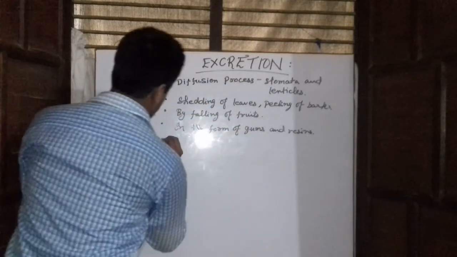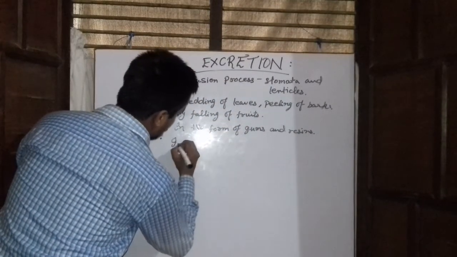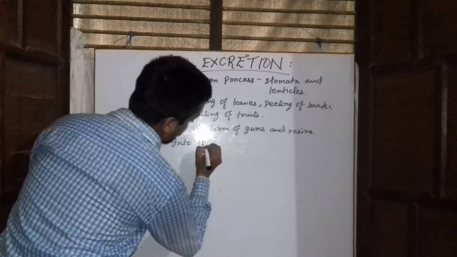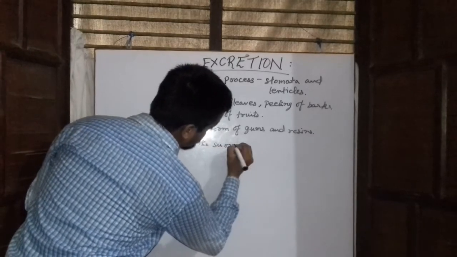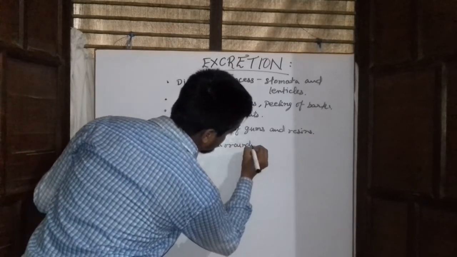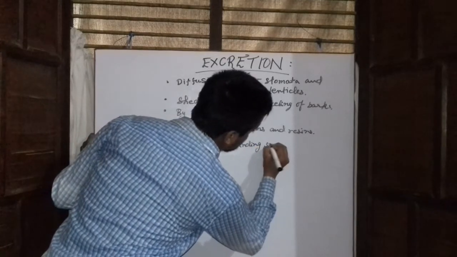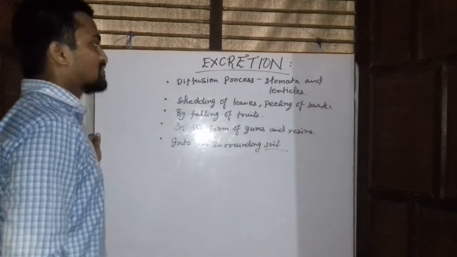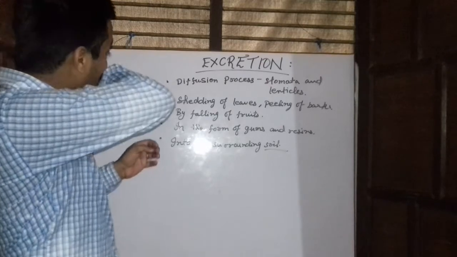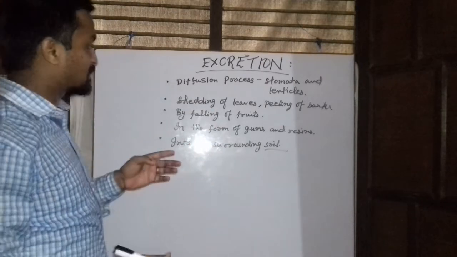And the last is into the surrounding soil. So these were the processes by which excretion takes place in plants.